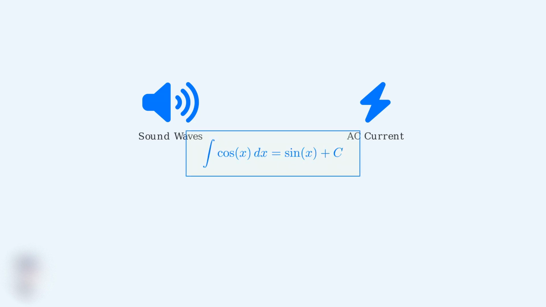Did you know that understanding the integral of cosine x is crucial for analyzing everything from sound waves to alternating current? The key to understanding these phenomena lies in this fundamental formula. The integral of cosine x equals sine x plus c.